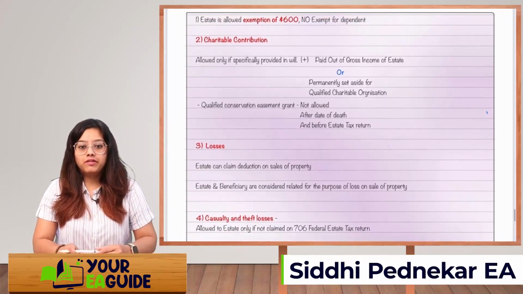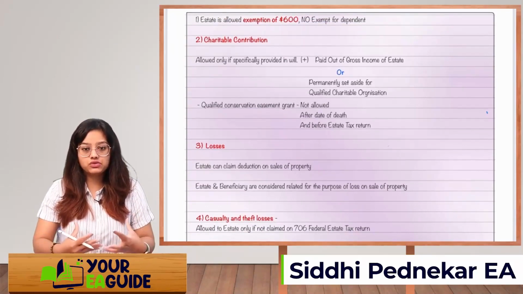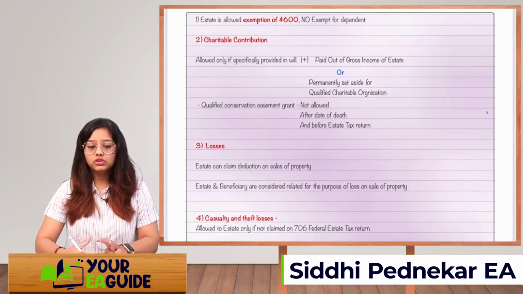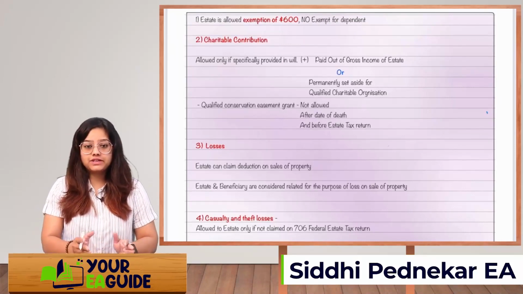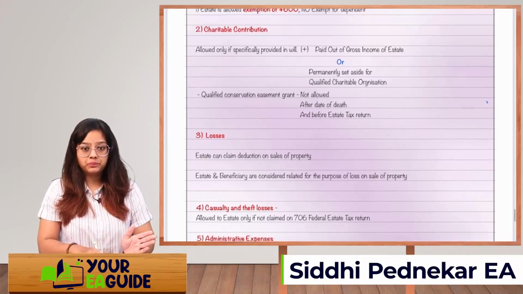Okay, a qualified conservation easement grant received after the date of death and before the estate tax return is filed is not allowed.